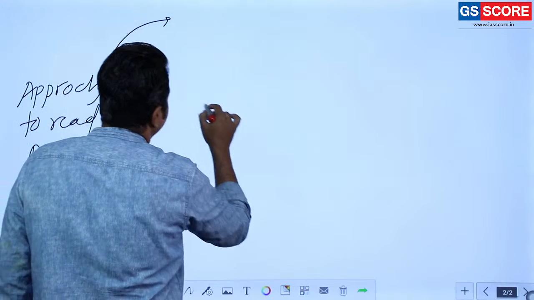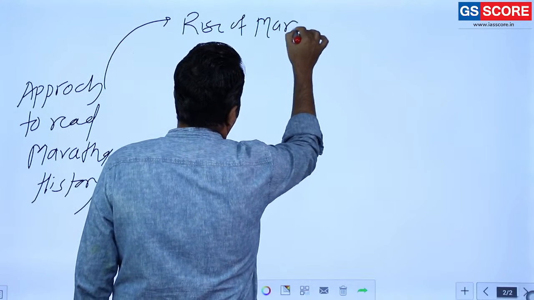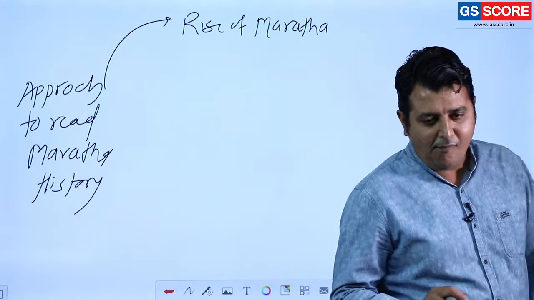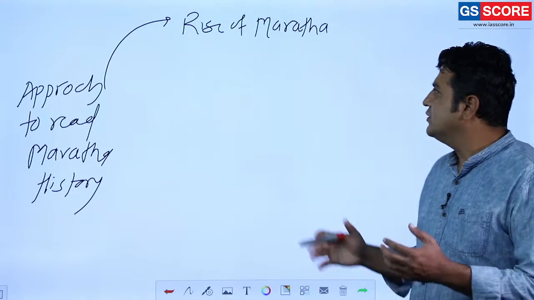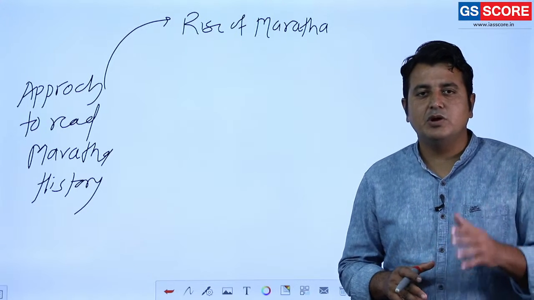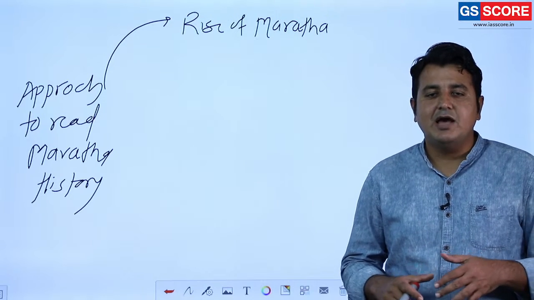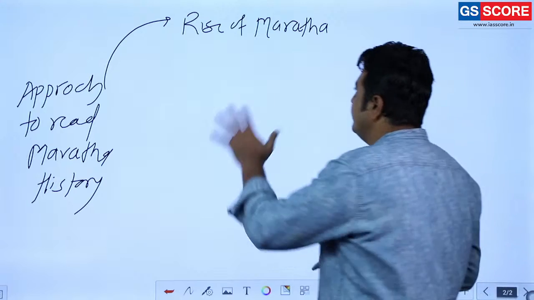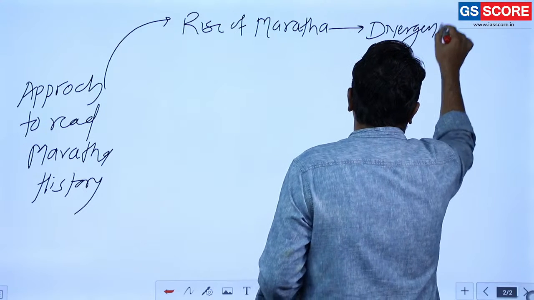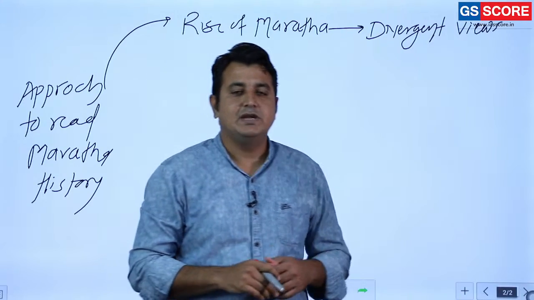First and most important is the rise of the Marathas. Some of you might get confused, thinking what's the big deal in that. But you are in history optional, and you require details. The rise of the Marathas has divergent points of view, so whenever we discuss it, we have to discuss the divergent views of historians.